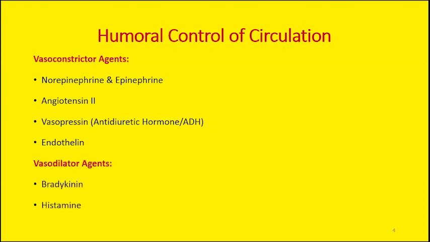Then we have vasodilators. Among the vasodilators, we have two very important vasodilating agents, bradykinin and histamine. By the term vasodilator, we are referring to those agents which tend to reduce the resistance at the vessels. So decreased resistance will tend to enhance the blood flow through the lumen of the blood vessel. So humoral control basically comprises either vasoconstricting agents or vasodilating agents.